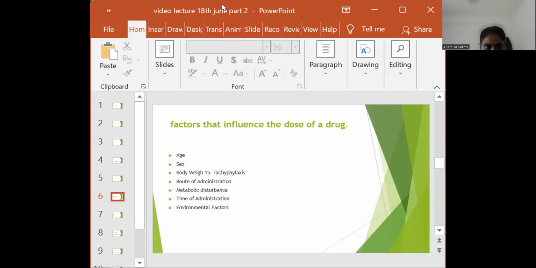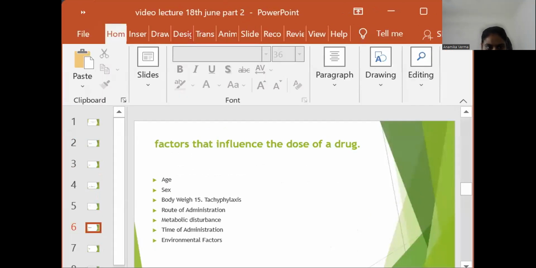Antagonism. Antagonism is defined as when the action of one drug is opposed by another drug on the same physiological system. This is known as drug antagonism. The use of antagonistic responses to drugs is valuable in the treatment of poisoning. Example, milk of magnesia is given in acid poisoning.